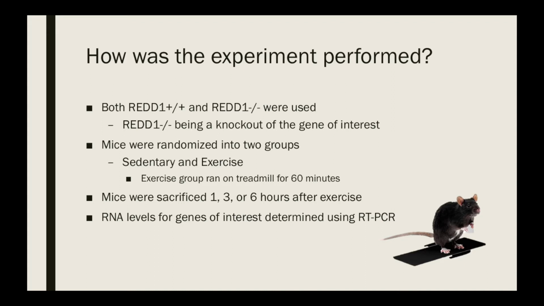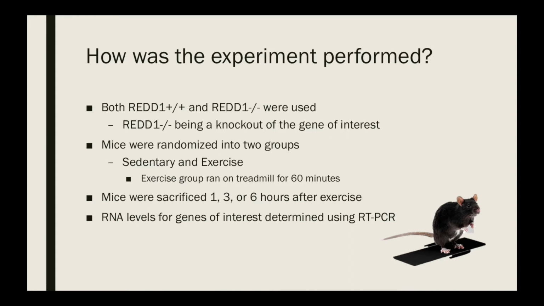One group of mice would be serving as a control, and the other set of mice would be going through a set of aerobic exercise in order to determine whether or not a period of acute aerobic exercise would actually induce the expression of RED1. Conditions like access to food and water, as well as cage space, were controlled for between the two groups of mice. The exercise group of mice had to run on a treadmill for 60 minutes at a high speed.